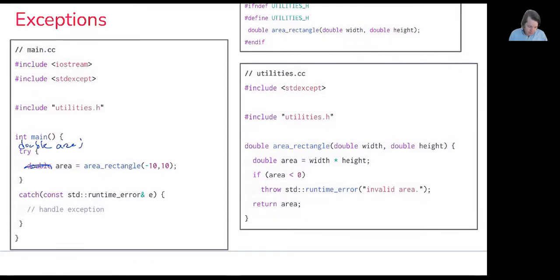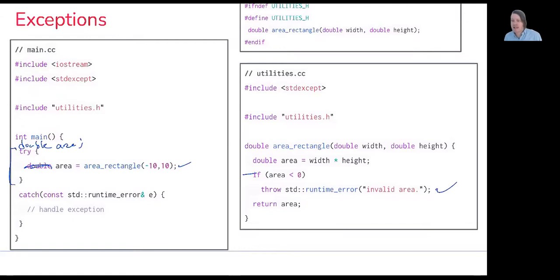But just to go through here, our try block says, hey, we're going to attempt to assign area the value returned by area of rectangle -10. So this function gets launched, and we begin our computation. And because we have a negative value specified for width, this condition executes to true. So a runtime error is thrown.